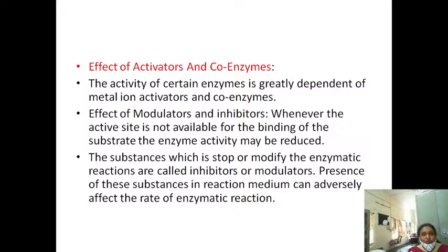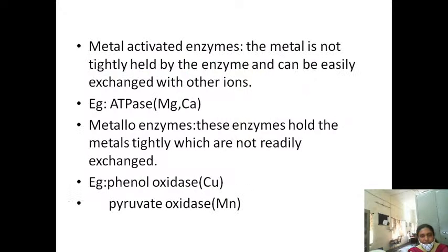Suppose there is a B complex deficiency, what will happen? That will inactivate the enzyme, because the active form of B complex is needed for the particular enzymes to act. If B complex deficiency is there, that will inactivate the enzyme. So the rate of the reaction also depends upon the enzyme activity, and enzyme activity in turn depends upon the availability of activators and coenzymes. Okay, that's it about this one.